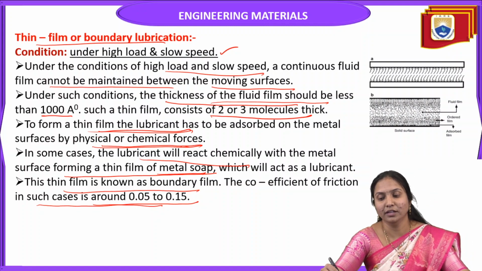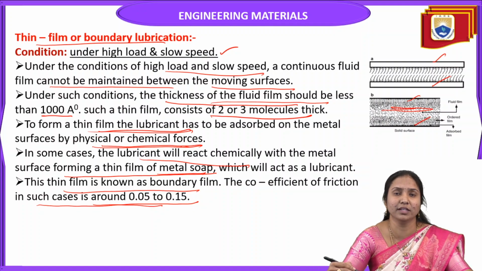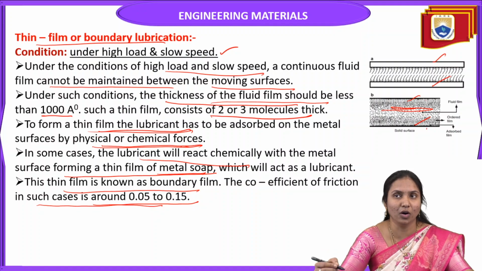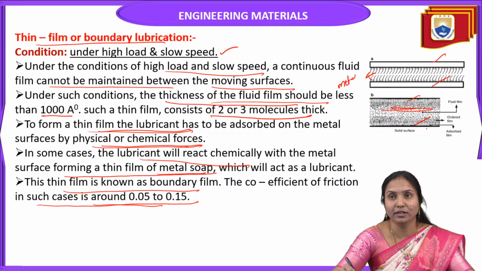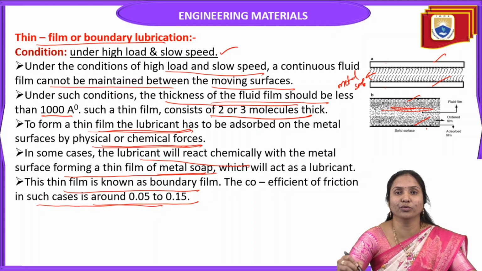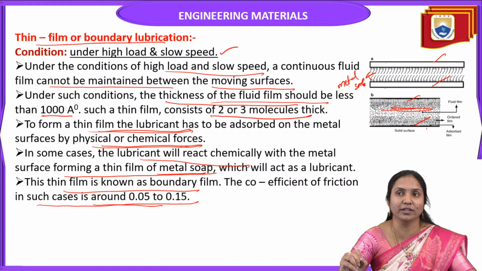For example, here see, these two are moving surfaces. When we apply lubricant in between these two moving surfaces, it is absorbed physically or chemically by the metallic surfaces, or it forms a metallic soap. Metal soap is formed in between the two solid surfaces and acts as a metallic soap film. In this way, it avoids direct contact between the two moving surfaces and reduces the friction.